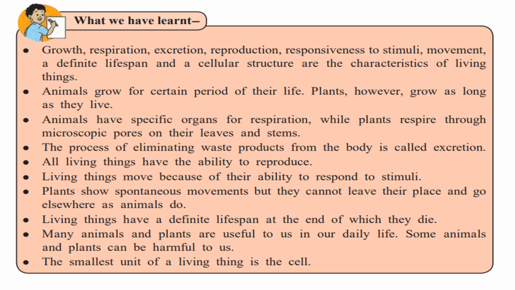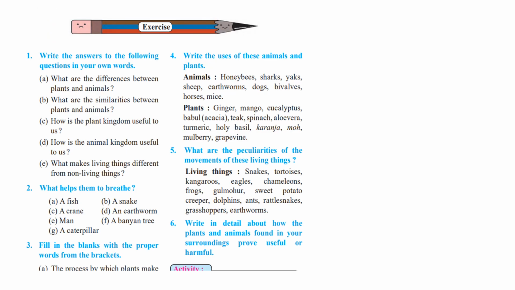And the smallest unit of a living thing is the cell. We have learnt about the cellular structure. We have seen that some organisms are single cell, that is, unicellular, and some are many, many cells, that is, multicellular. Do solve the textual exercise.